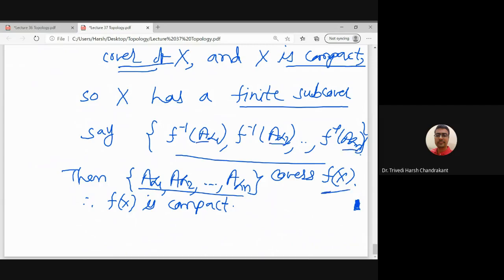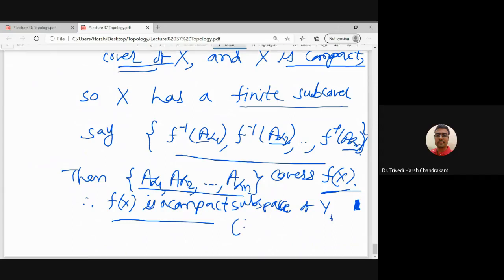Then we can easily observe, using set theory, that it will cover f(X). So f(X) is covered by a subcover which contains open subsets of Y. Therefore f(X) satisfies property star, and therefore it is a compact subspace of Y. So here we can write that property star is satisfied.